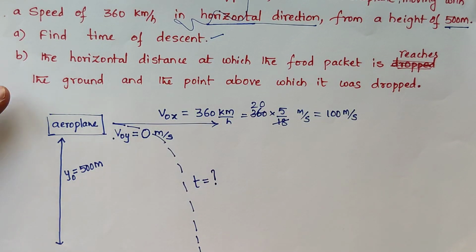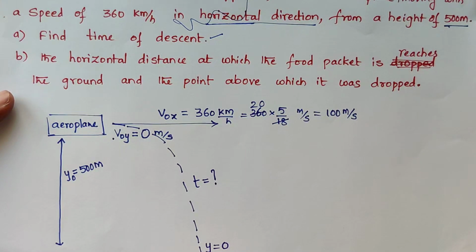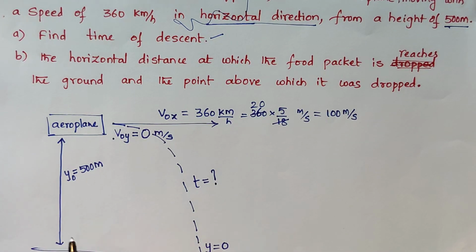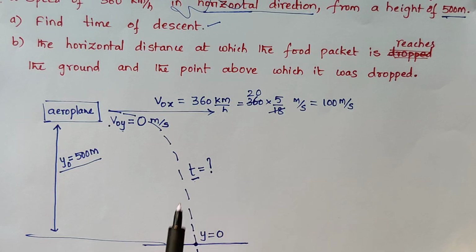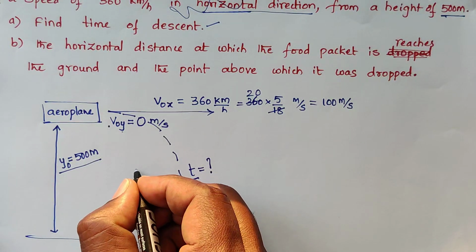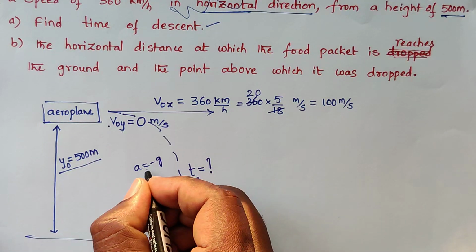When it hits the ground, the final position is y equal to 0, because we consider the ground as the origin. Initially the aeroplane is at a height y0 equal to 500 meters. When it touches the ground, the final position y is 0. Our aim is to find the time. We know y0, y and v0y, but we don't know time t. It is in free fall, vertical motion, so a equals minus g always.